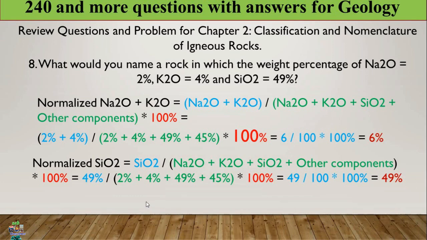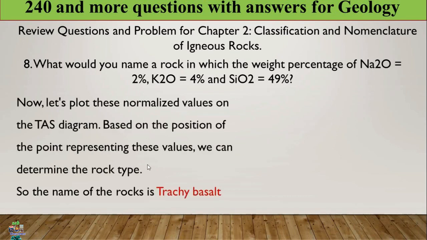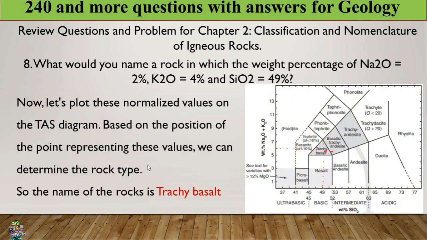So how can this determine the rock? Now let us plot this normalized value on the TAS diagram. Based on the position of the point, we can determine the rock type.